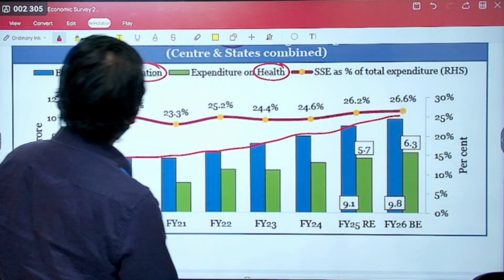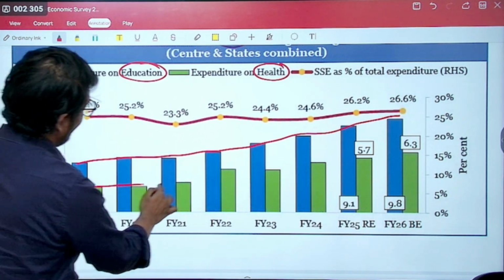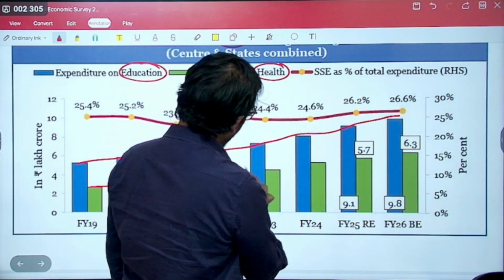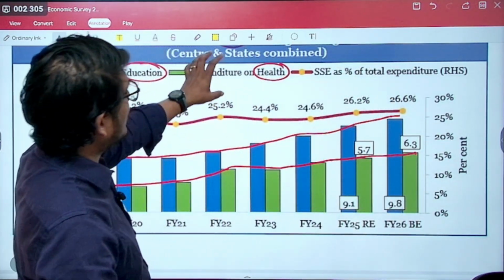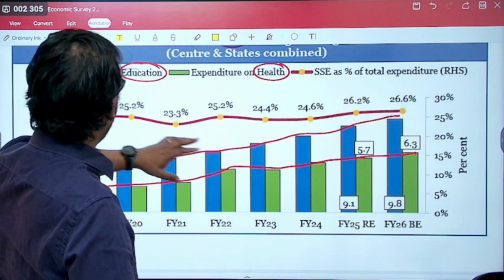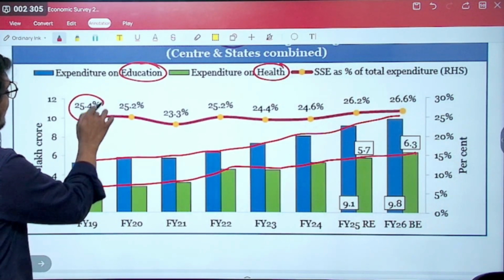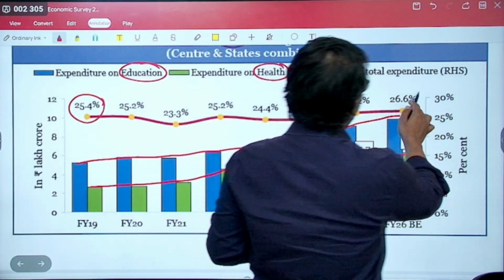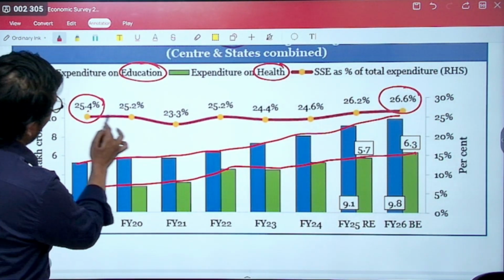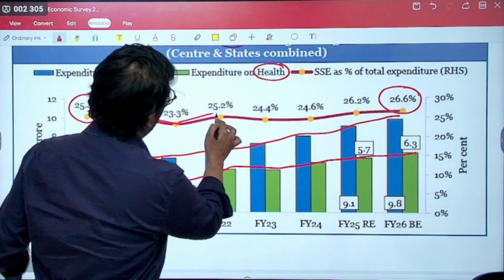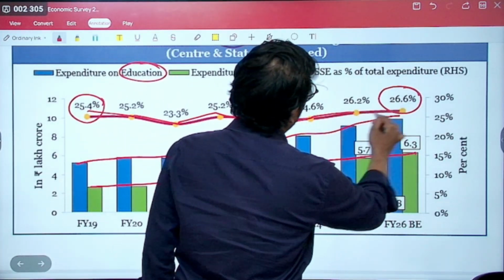In the same manner, the expenditure on health also has increased over the years. If you look at social service expenditure as a percentage of total expenditure, from 25.4 it has increased to 26.6. However, there have been ups and downs. There is a slight decrease, then increase, increase and increase.